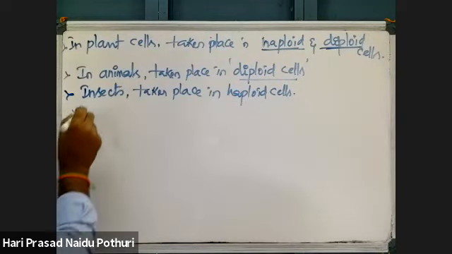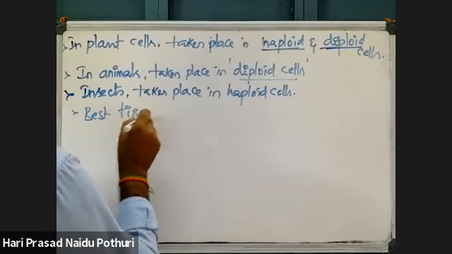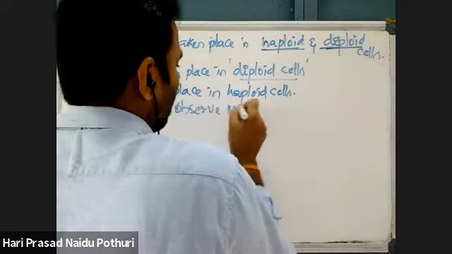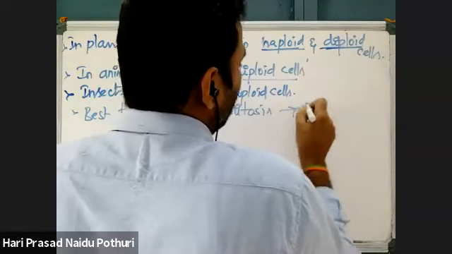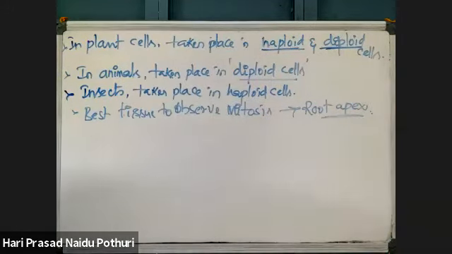And what is the best tissue to observe mitosis? The best tissue to observe mitosis is the root apex of the plant, because the root apex has a meristematic tissue. That meristematic tissue present in the root apex is continuously dividing. As it is dividing at high rates, we can observe mitosis, even the different stages of mitosis.